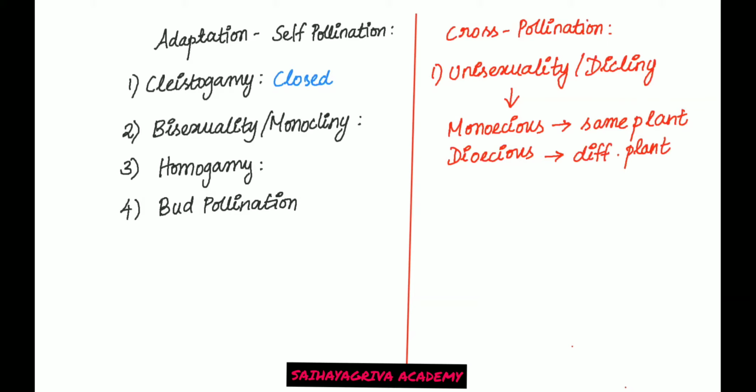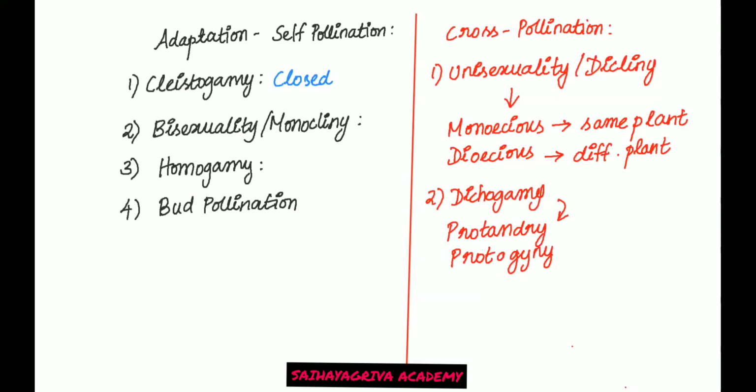Okay. Second condition can be dichogamy. What is this dichogamy? It is opposite of homogamy, which means male and female reproductive parts will mature at different times. If the male matures first, you call it as protandry. If female matures first, you call it as protogyny. Fine. So these are of two types. So this is the second condition or second adaptation.